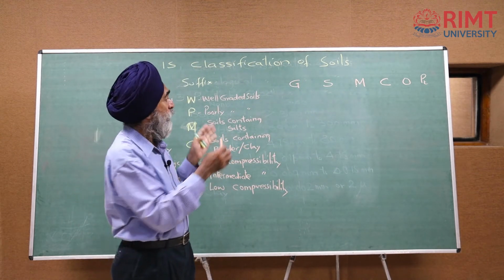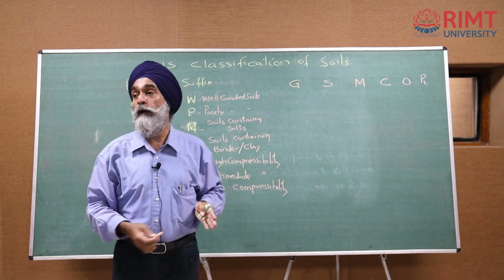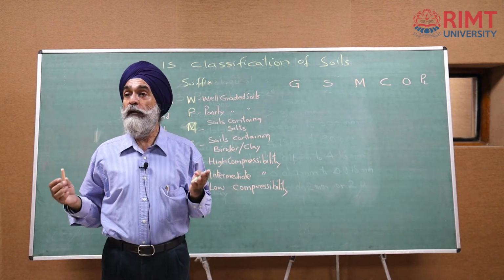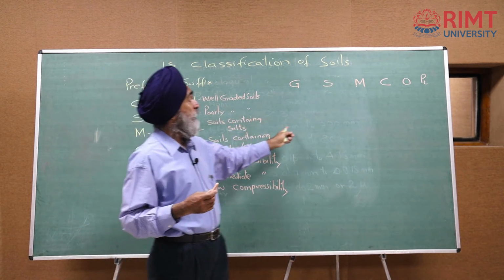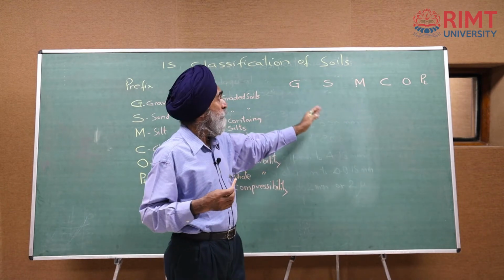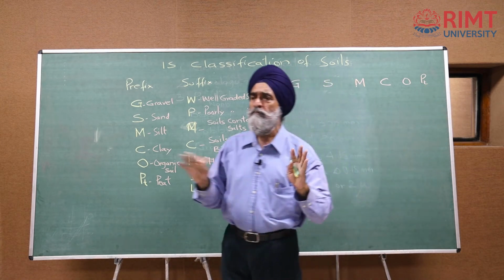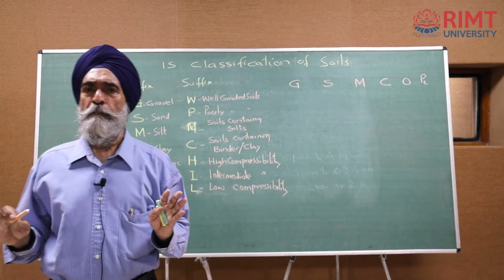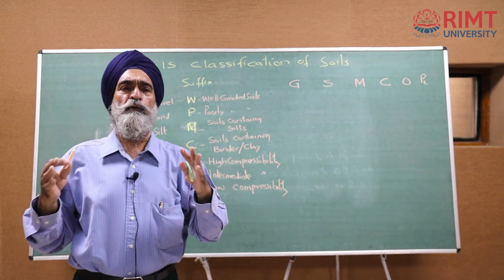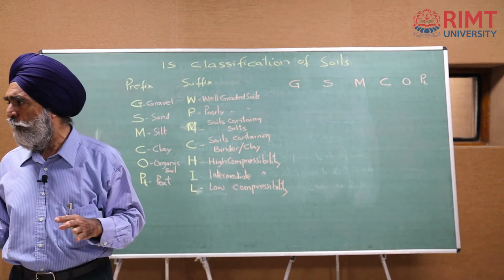So, again I am going to write down what type of soils these are. There are 18 soils, 4 each in coarse grained category, 3 each in fine grained category, and 1 is peat. Peat has no suffixes. Peat itself is a soil which is totally useless from engineering point of view.